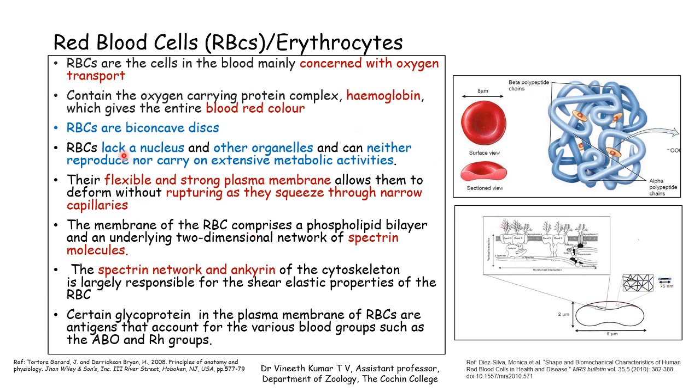The RBC lacks a nucleus. It does not have a nucleus or organelles; it is devoid of all organelles. The entire RBC is just stuffed with the particular protein responsible for carrying oxygen, and that is hemoglobin. It neither reproduces nor carries out any extensive metabolic activities. The lifetime of a particular RBC is 120 days. After 120 days, it is destroyed in the spleen, and new RBCs are generated.